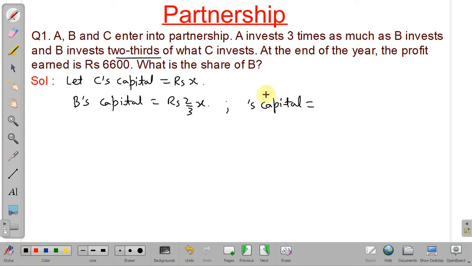So A's capital will be 3 times rupees 2/3x. So it will be rupees 2x.